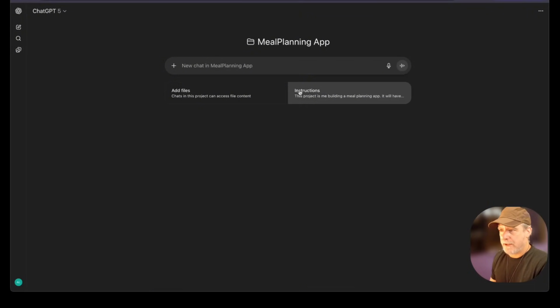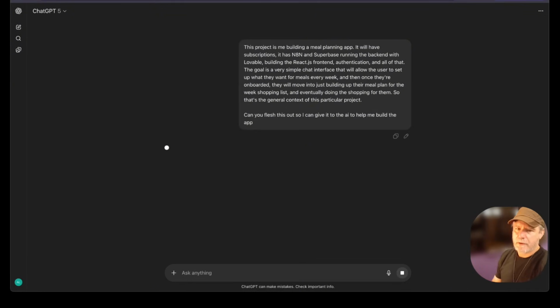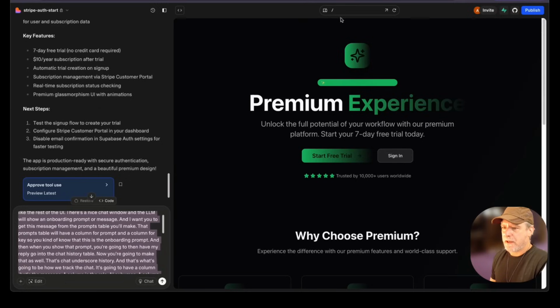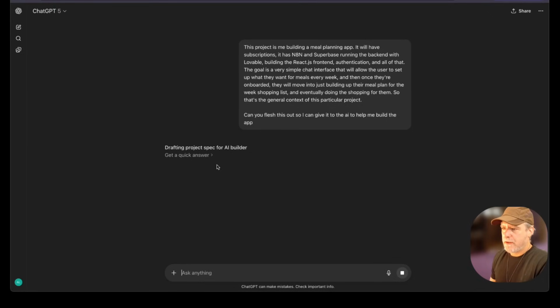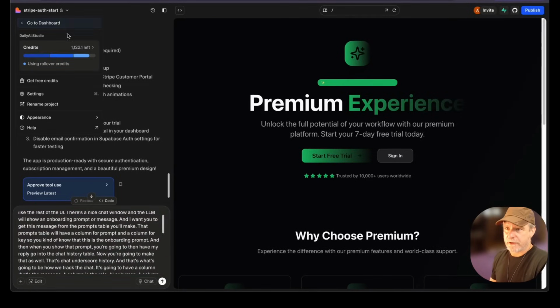So now I have this project with instructions, but I'm just going to flesh out the prompt more, and I'm going to put this somewhere in Lovable that is a very easy somewhere to lose track of. Now, I have clipboard history, so I'm going to copy this just in case something goes wrong. And then what I'm going to do is put in this prompt, but I'm also going to go to something that's really important, actually.